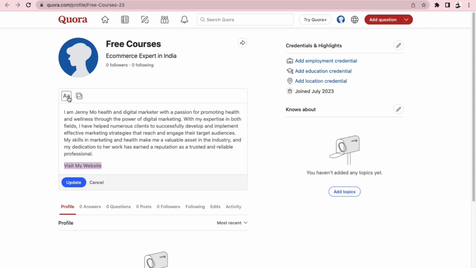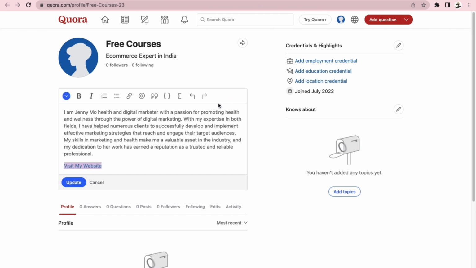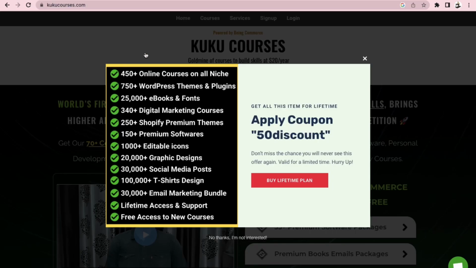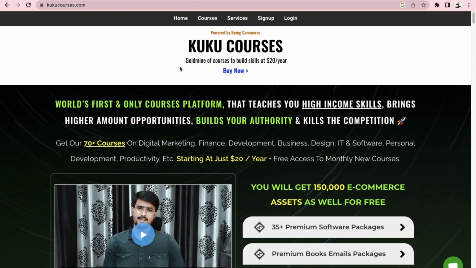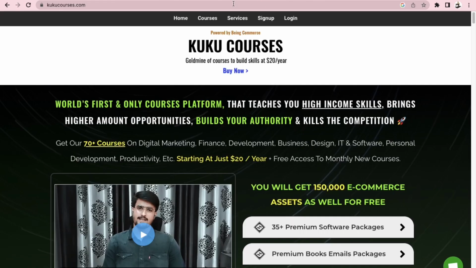Okay, and click on this text. Then it will give me various options. So I will select this link option. I will right click and paste the link over here, and then click on this add button. Okay, so now what you have done is that you have given a backlink to your website as well. If you know about search engine optimization, even if you have some little idea about it, you might know that we require backlinks from different websites. So if you put the link of your website on Quora, you will get the backlink for your website from Quora.